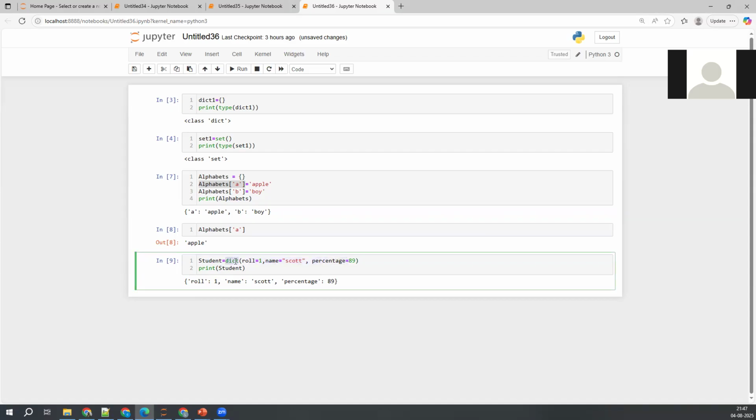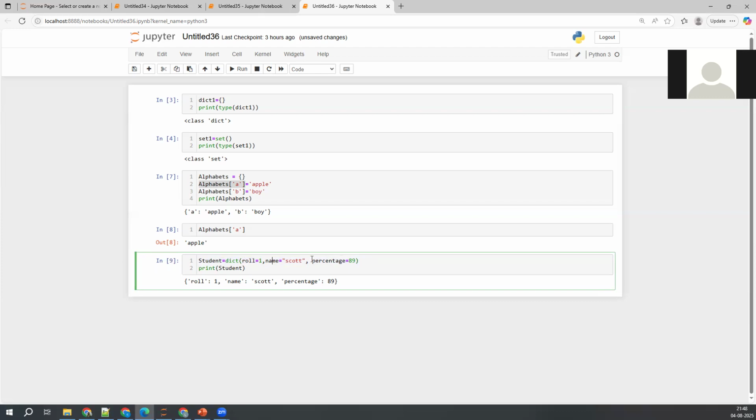But we need to use the dict function here. Okay, we can use like this also. See, guys, even in Spark, the table data is stored in this format only. We call them in Spark language rows. We can represent key value pairs in the form of rows, I can say.